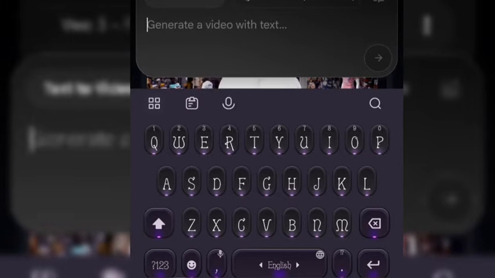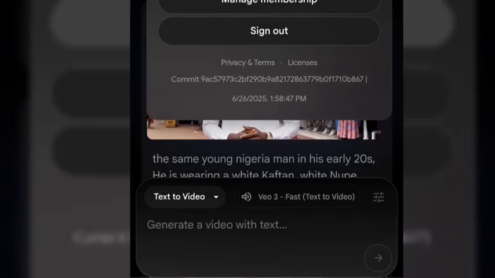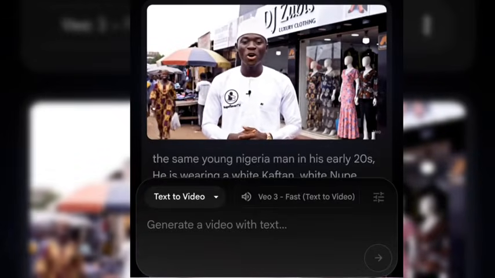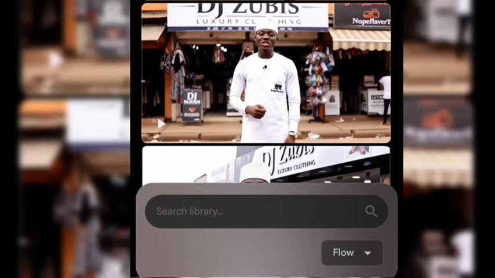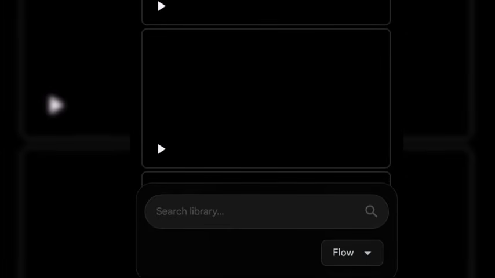And after you generate the videos, you are going to see your result just the way mine is. As you can see, let me take you guys to my library so that I'll show you the video. The video is generated for me after pasting that prompt. This is the video it generated for me. As you can see, I've generated a lot of videos using the method I just showed you right now.